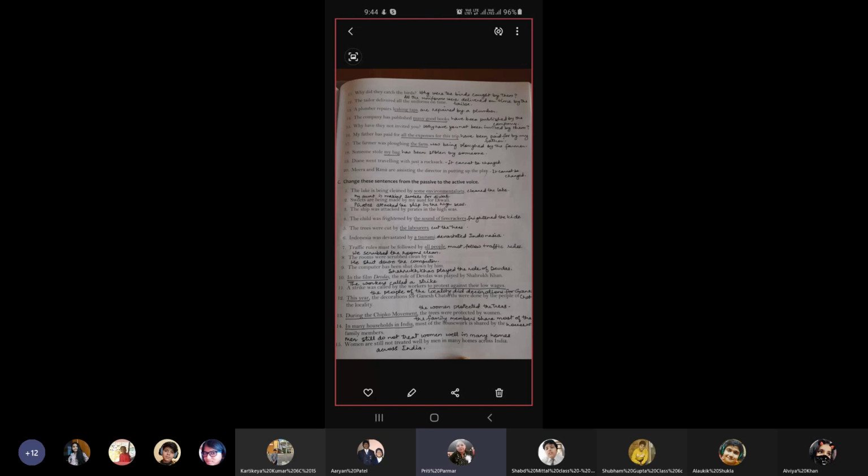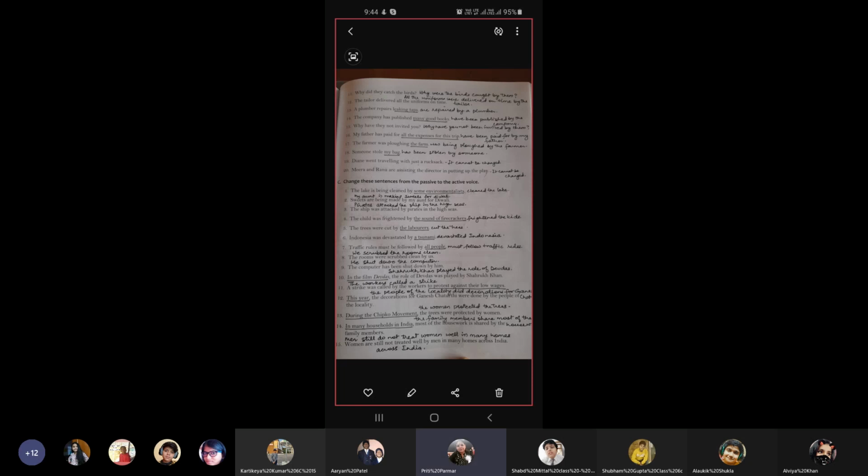Number 14, in many households in India, most of the housework is shared by the family members. Answer, in many households in India, the family members share most of the housework. Number 15, women are still not treated well by men in many homes across India. Answer, men still do not treat women well in many homes across India.